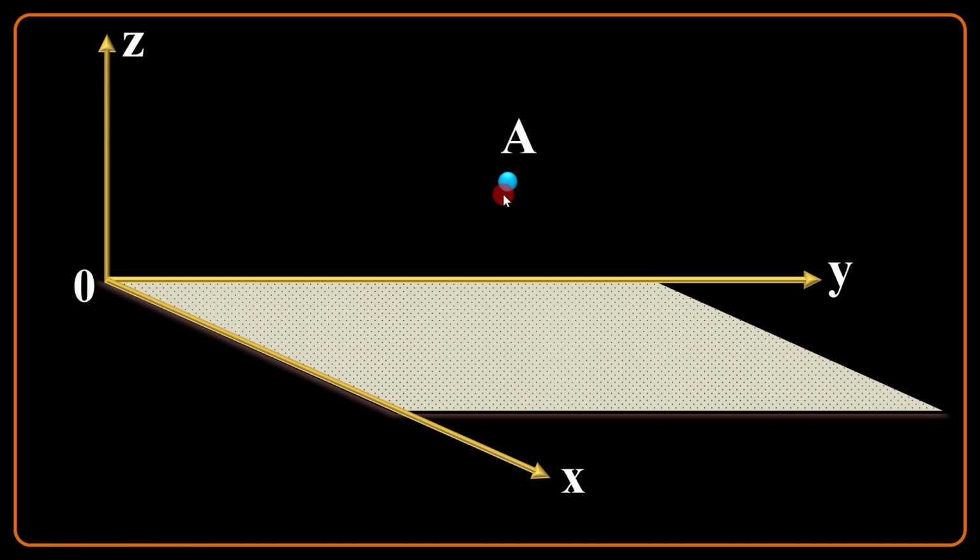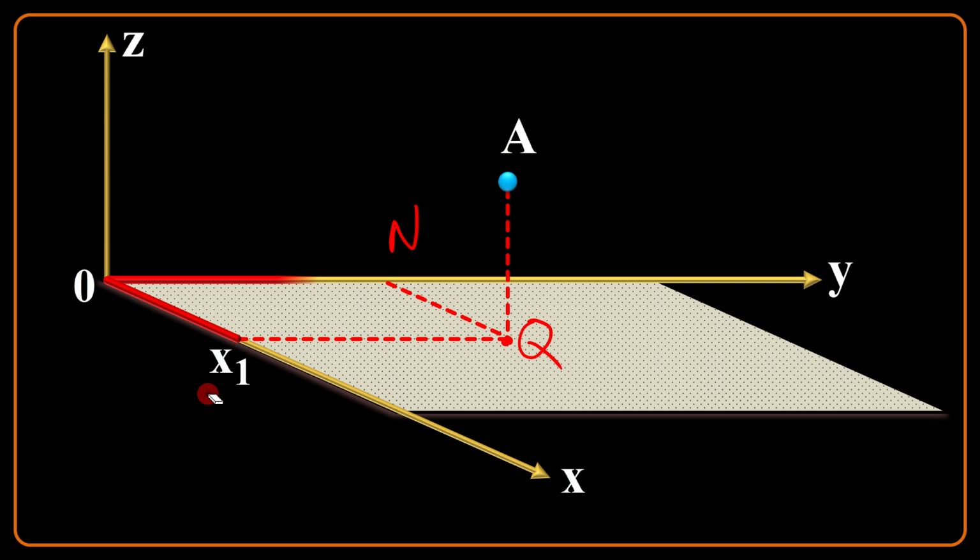To address this point, I draw a vertical line first, parallel to the z-axis. And let's say that the common point of this xy plane and this vertical line will be the point Q. Okay? From the point Q, I draw a couple of lines, one of them parallel to the y-axis and the other parallel to the x-axis. Let's name one M and the other N. From O to M, I have a distance which is called x1, the x component of the point A. Likewise, this is the y component of point A, y1.